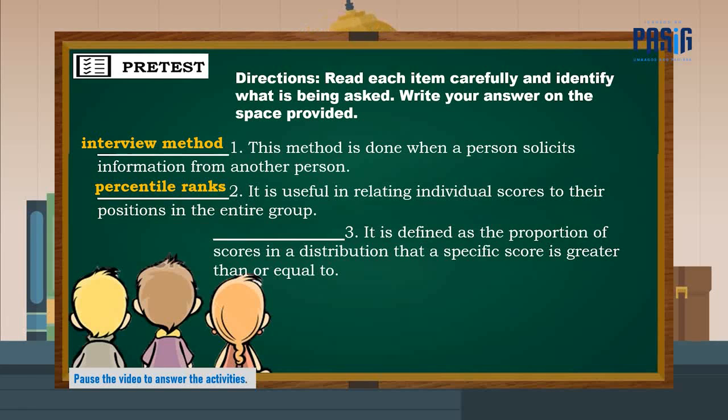It is defined as the proportion of scores in a distribution that a specific score is greater than or equal to. You have 3 seconds to answer. The correct answer is percentile rank.